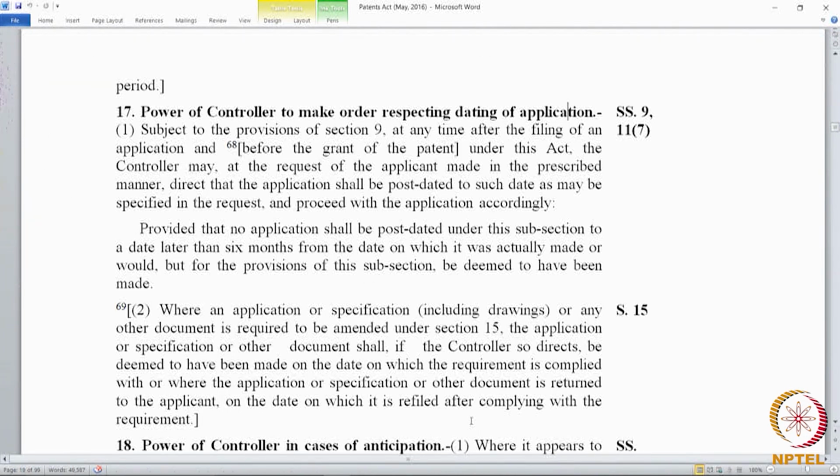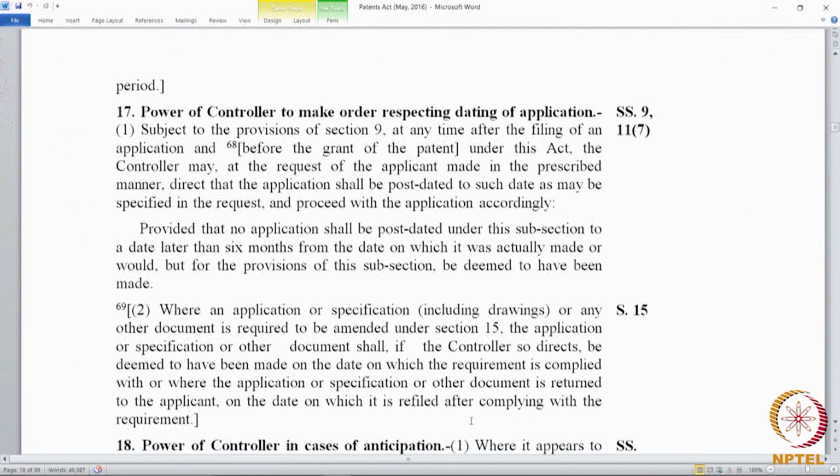17(2) states that where an application or specification including drawings or any other document is required to be amended under section 15, the application, specification or other document shall, if the controller so directs, be deemed to have been made on the date on which the requirement is complied with, or where the application, specification or document is returned to the applicant on the date on which it is refiled after complying with the requirement. Now, this is not in the context of provisionals, rather this is after a complete specification is filed, because section 15 comes into play only after the complete specification is filed.